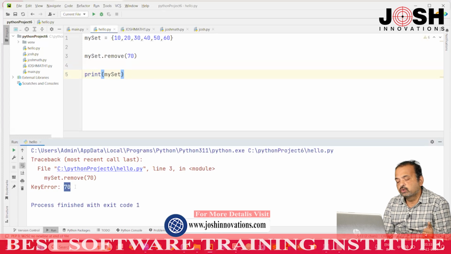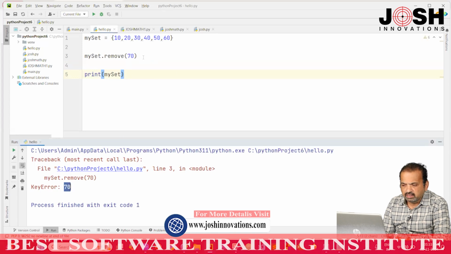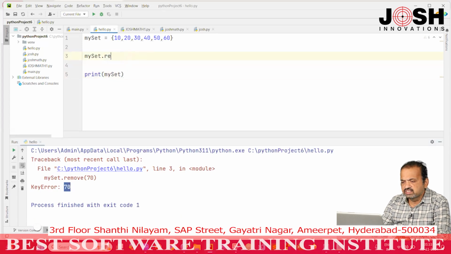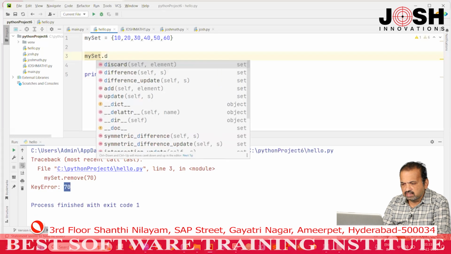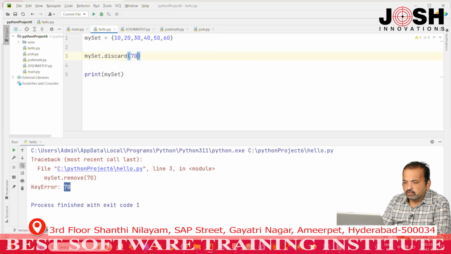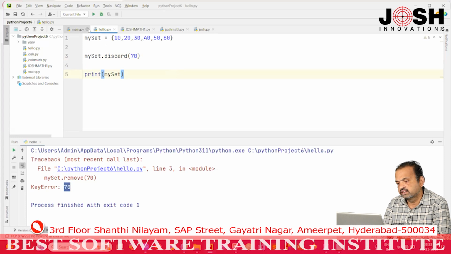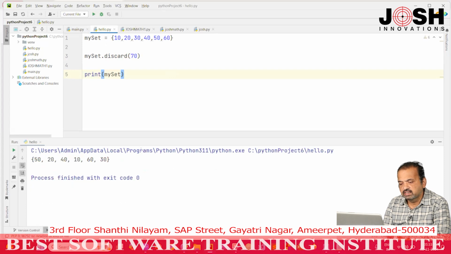Okay. So, if there is no element that I want to remove, you will get this KeyError. Whereas, when you use discard with 70, even though there is no 70, you will not get any error. That is the difference between remove and discard. See, I am not getting an error, right. So, we understand what the remove method and the discard method are.